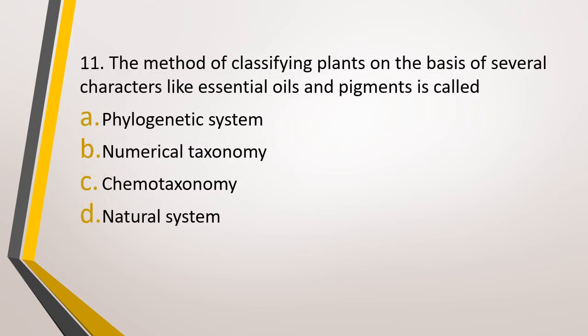Question number 11. The method of classifying plants on the basis of several characters like essential oils and pigments is called as option A, phylogenetic system, option B, numerical taxonomy, option C, chemotaxonomy, or option D, natural system. Classification of plants on basis of characters like essential oils and pigments. The correct answer is option C, chemotaxonomy.